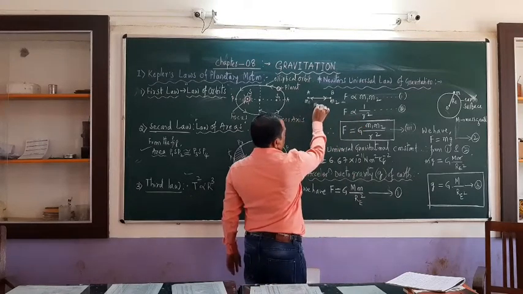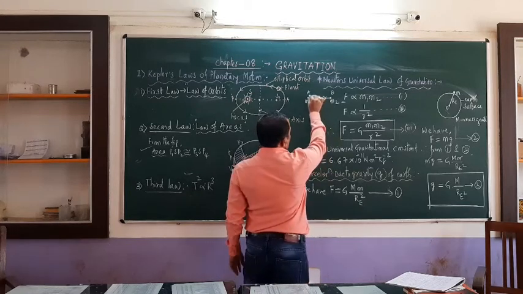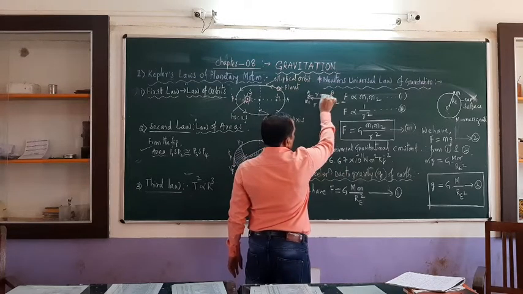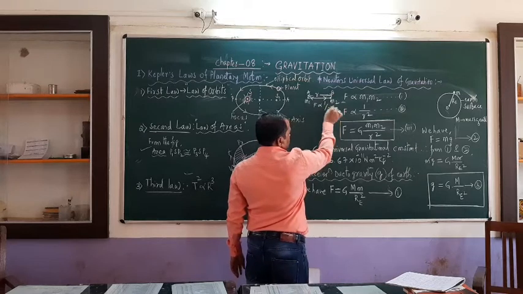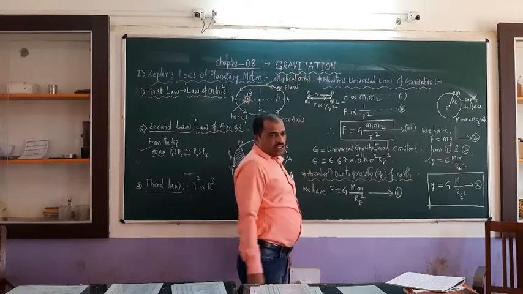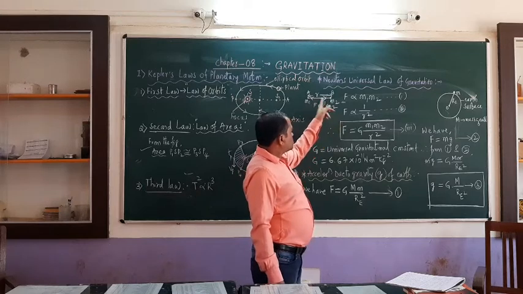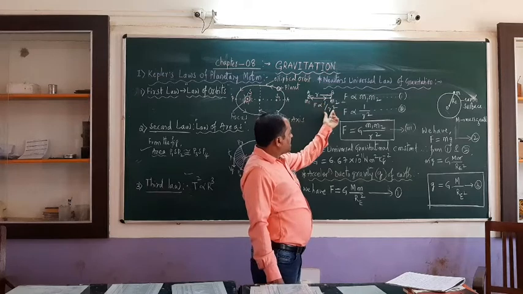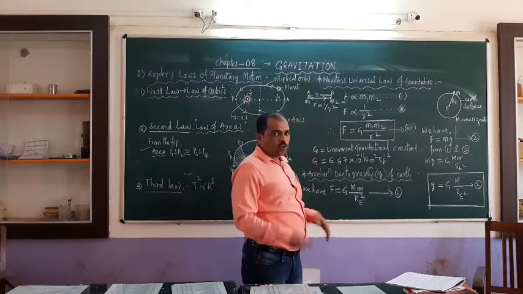And secondly, he says that this force of attraction between these two is inversely proportional to the square of the distance between them. Let R be the distance between these two. Then F is inversely proportional to the square of the distance. What is the meaning? If R is small, then the force of attraction is large. If R is very, very large, then the force of attraction is small. Inversely means opposite to each other.